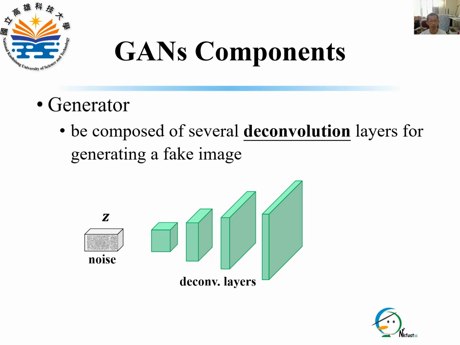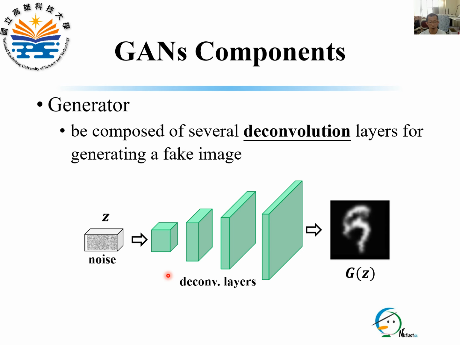In the GANs framework, there are basically two main parts, the generator and the discriminator. The generator can be thought of as a model that tries to draw images. It is usually made up of several deconvolution layers. Given a noise Z, the generator pushes it through those deconvolution layers to finally produce a fake image.